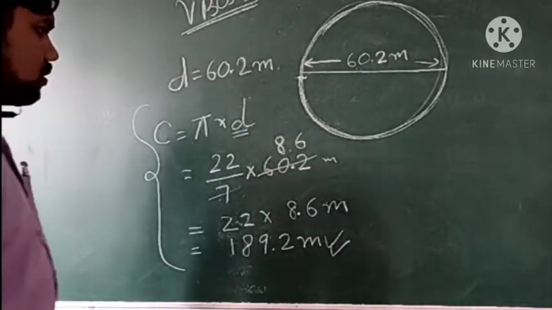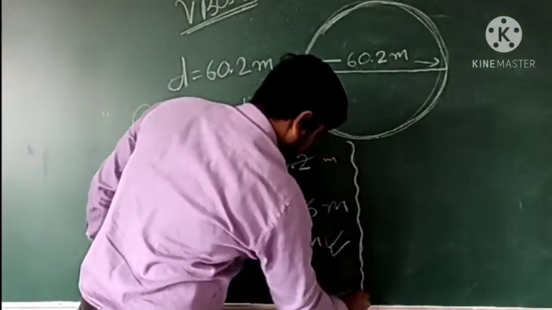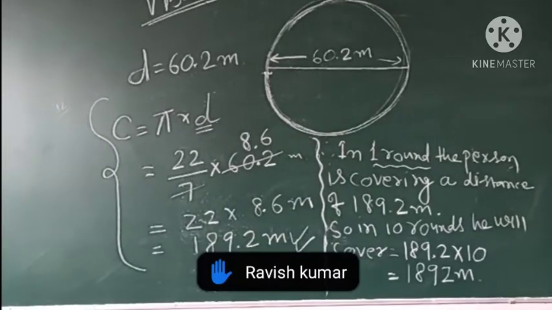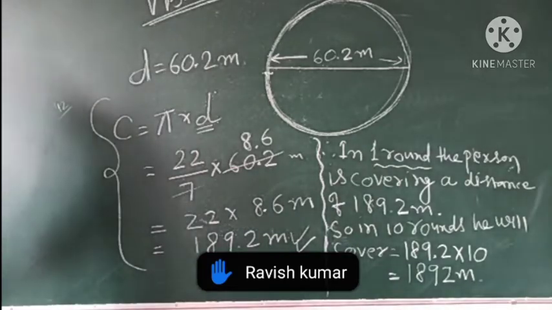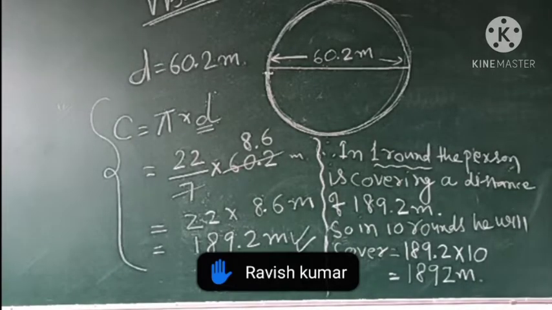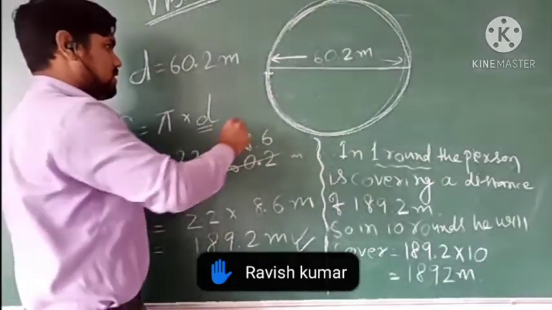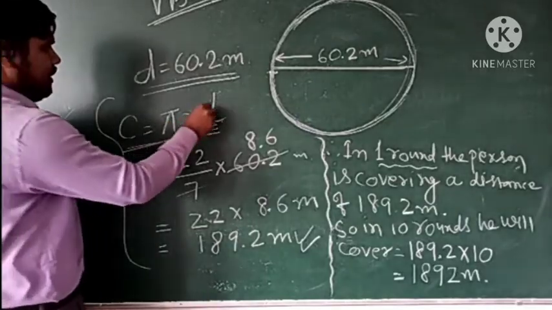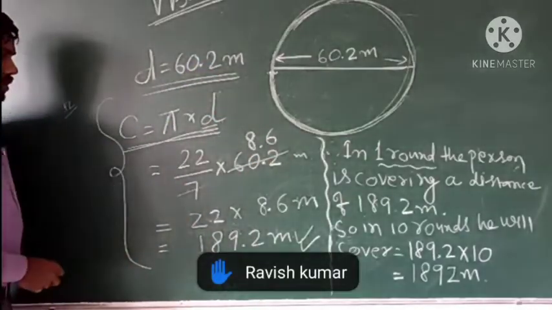Then you have to find for 10 rounds. In 10 rounds, how much length he will cover, we will find just by multiplying with 10. So we will write: in one round the person is covering a distance of 189.2 meter. Therefore in 10 rounds he will cover 189.2 multiplied by 10, which is equal to 1892 meter. So 1892 meter is the total distance he will cover.